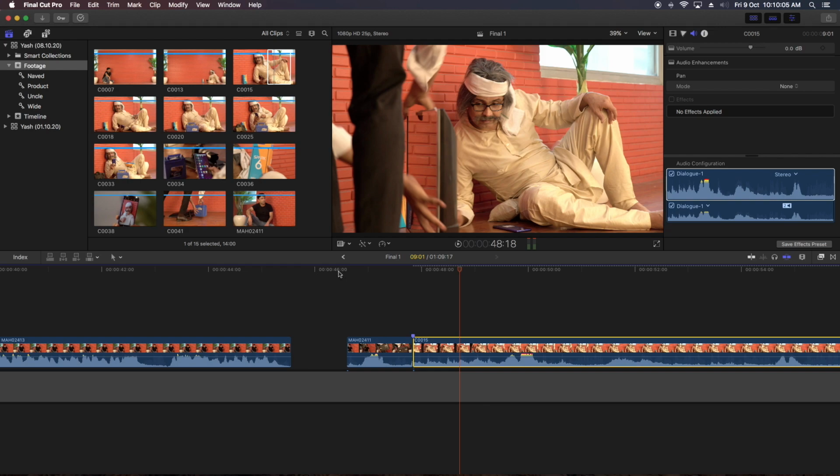Match cut is always easy if it is two-camera setup footage, because the same action is being captured simultaneously with two cameras at the same time, right? But if you are using a single camera and you take half of the action of the door opening, then go to another position and take a long shot, and the movement of the artist is not exactly the same, then it is a little difficult.